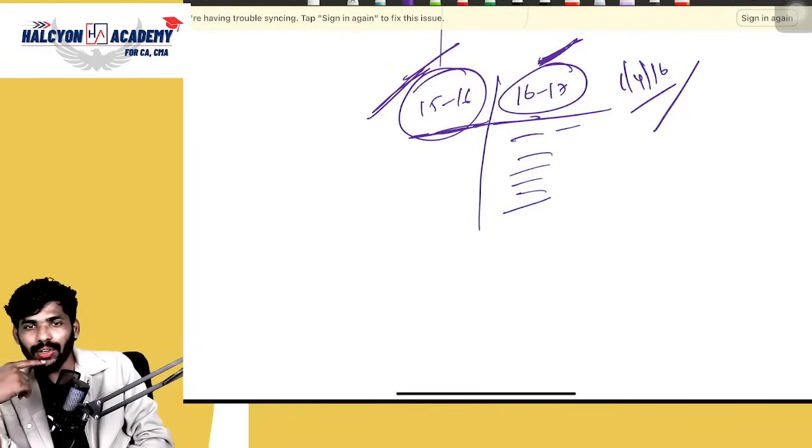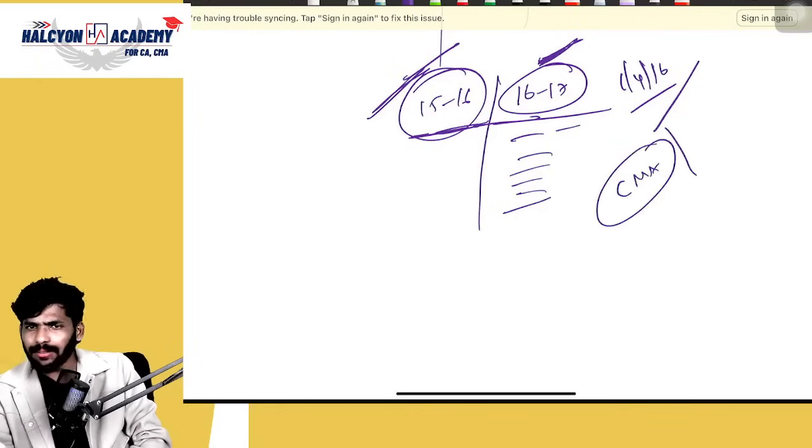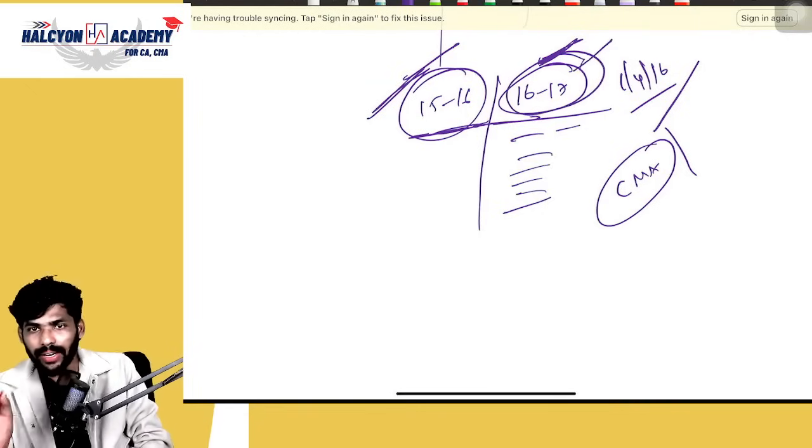Suppose, for example, if I want to compare a CMA final student with a CMA inter student, can I compare them? No, not possible. We cannot compare them. So if you want to compare students, I can compare a CMA final student with a CMA final student. It is possible. But we cannot compare with a CMA inter or CMA foundation student. Correct or not? Yes. That's why when we are presenting 16-17 financials, we need to present the corresponding comparative figures also.